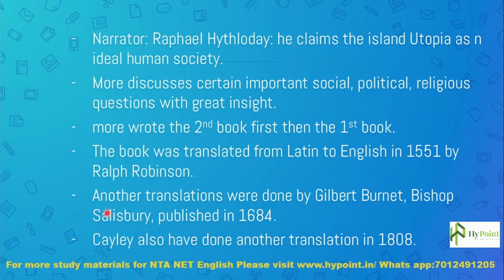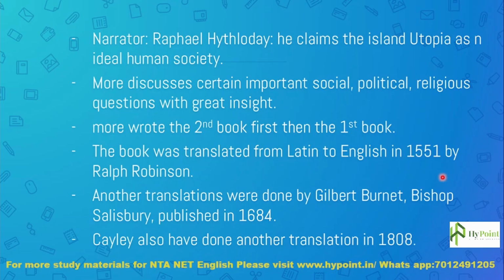There were other translations too. Other translations were done by Gilbert Burnet and Bishop Salisbury, who published their translated work in 1684. Cayley also did another translation in 1808.